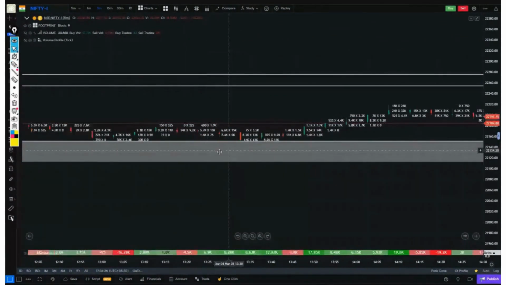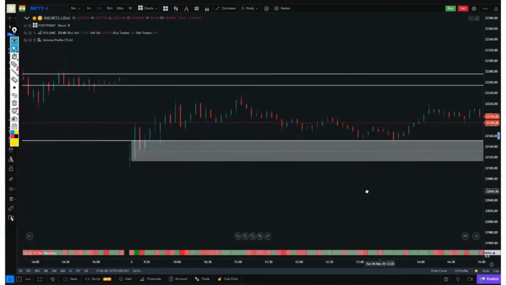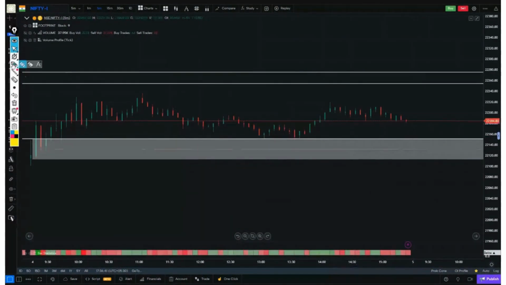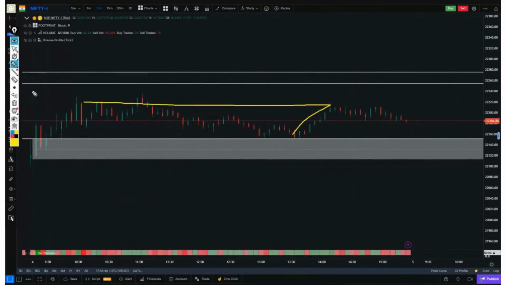Again, exactly the same zone held once more. And again, we saw movement up to today's high. So basically, if we look at today's complete analysis of Nifty, there were only 3 to 4 candles in which we saw a significant volume in Nifty. The second candle, the third candle, both candles confirmed the bullish scenario.